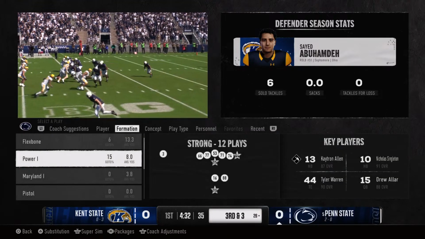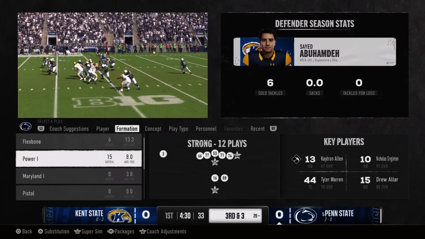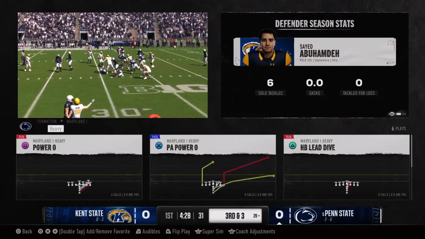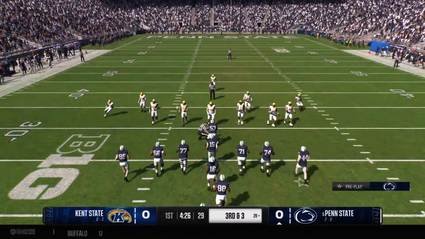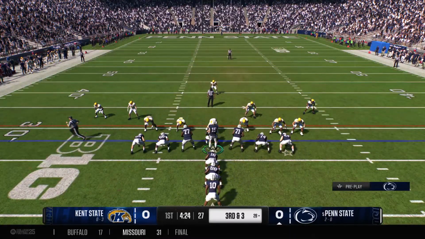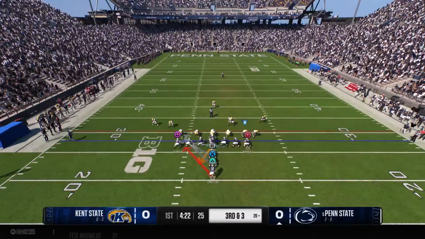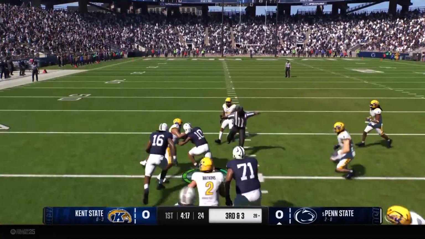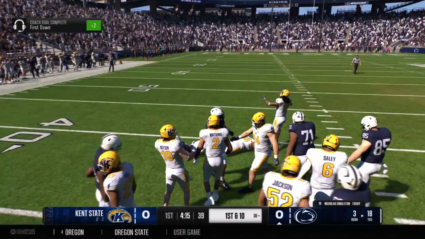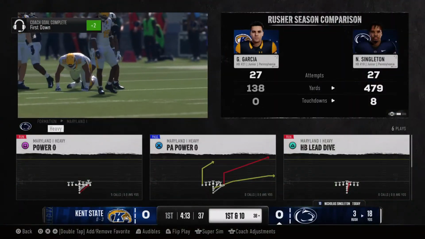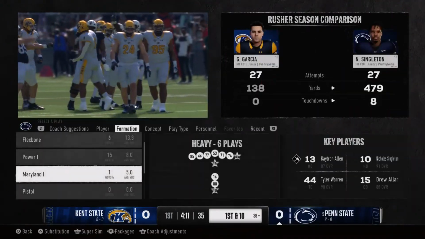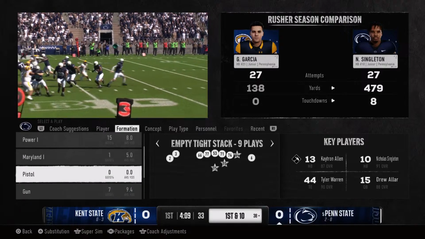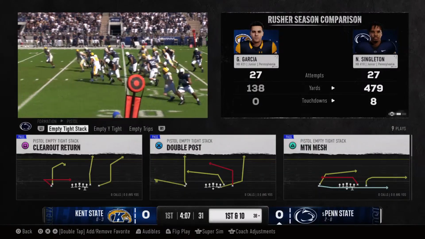Oh, man, there's some big hitting going on in the trenches right now. This defense, they take a lot of pride in stopping the run. Let's keep our eye on them throughout the course of the game and see if they can contain this running attack. Here they come, trying to convert a 3rd and short from the 28. They'll try to bully their way for the first. And they'll finally get him down after a terrific pickup. It's a really good sign if you're on offense here. You're putting it on your offensive line on 3rd down.